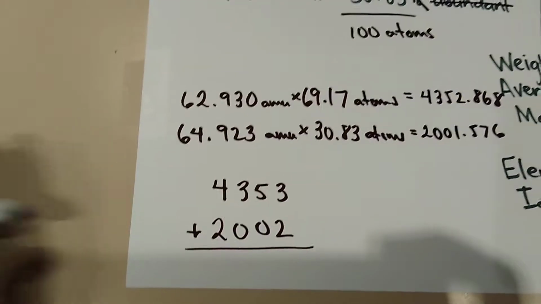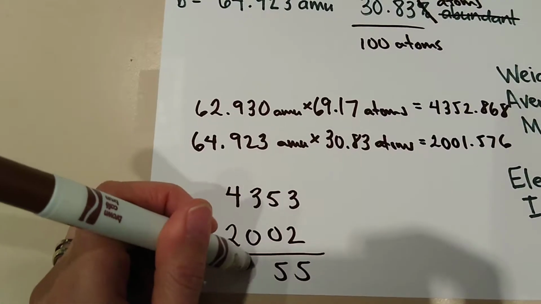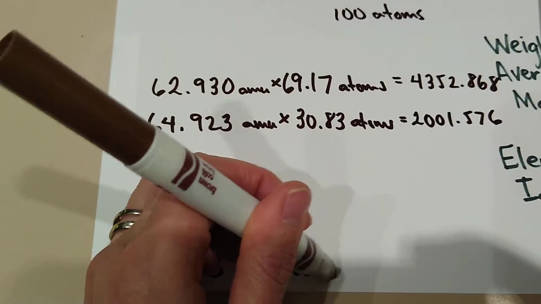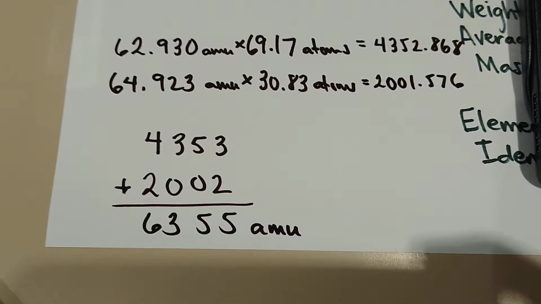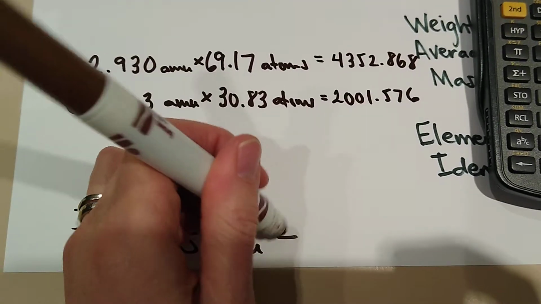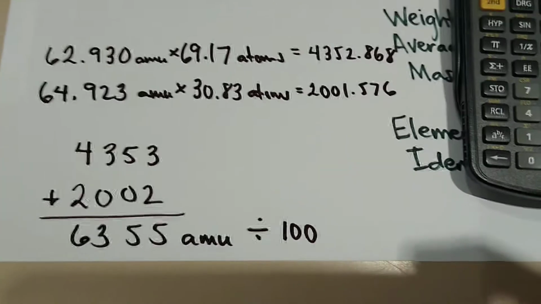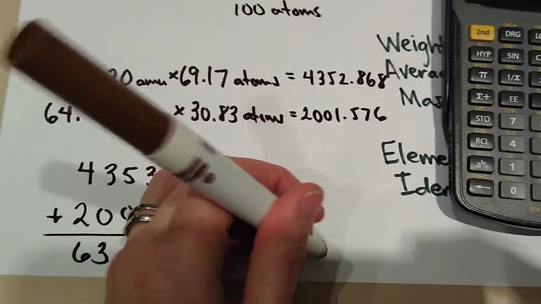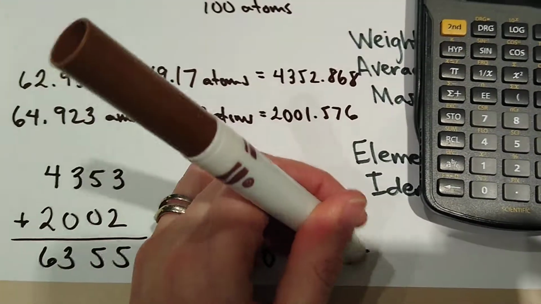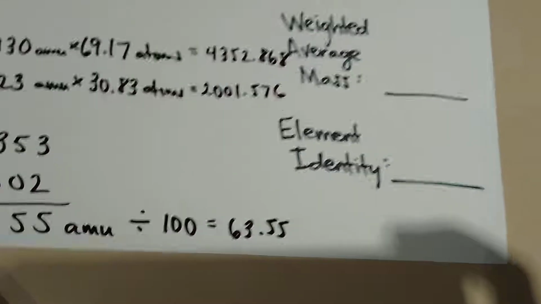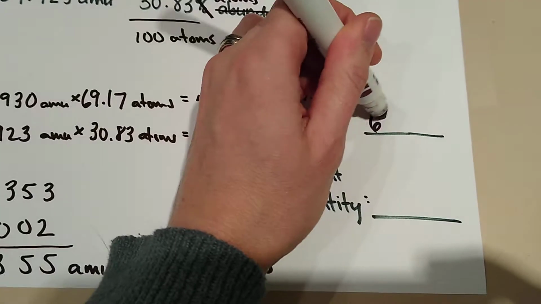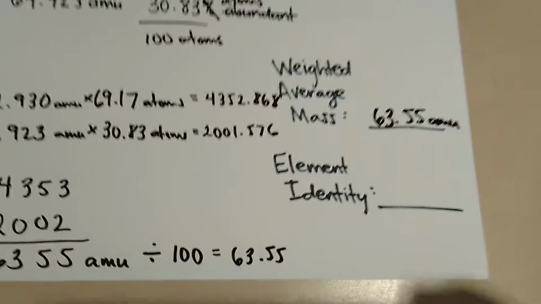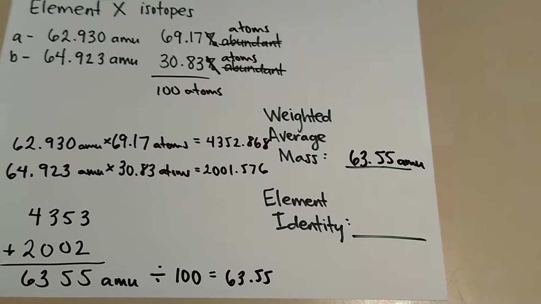All right, add them together, we get 5,536. That is what the total 100 atoms all weigh together, right? Divide by 100. Because we have 100 atoms, we want to figure out what one weighs, we divide our answer by 100. So we get 63.55. Okay? So over here, we get to write 63.55 AMUs.